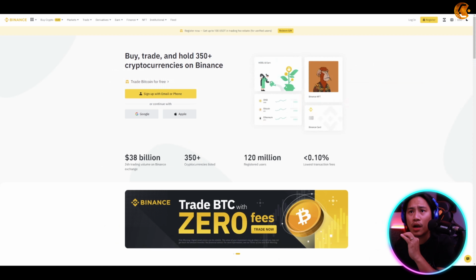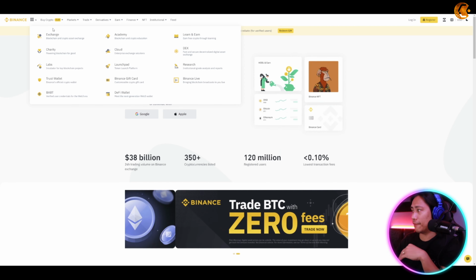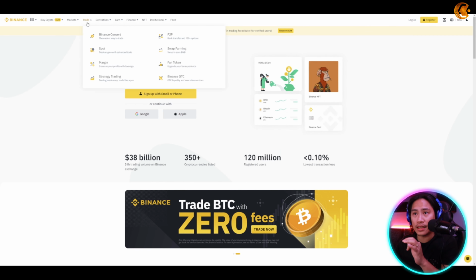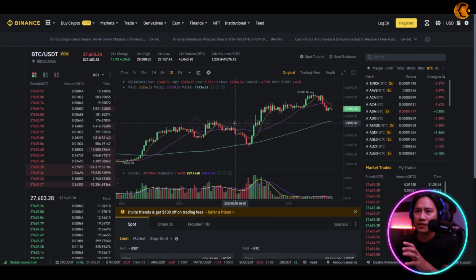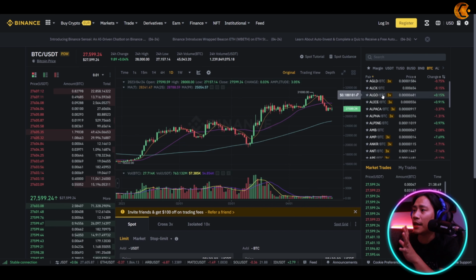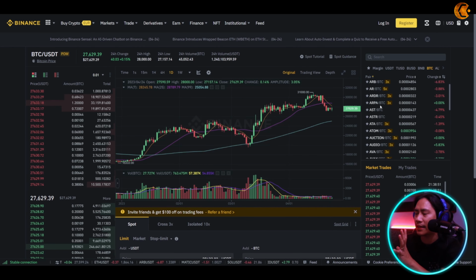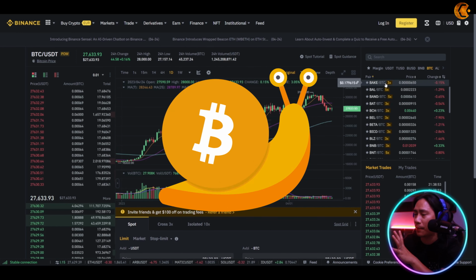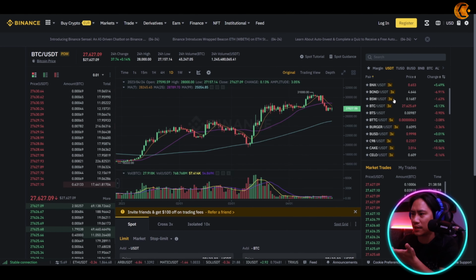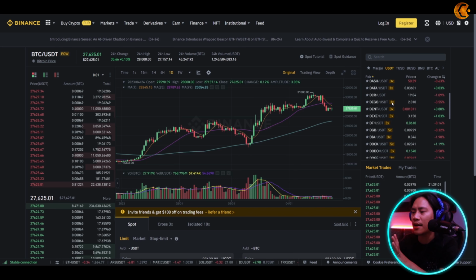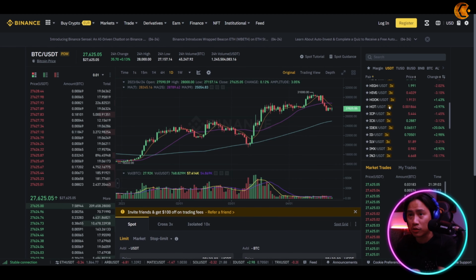Okay, so let's go on and check out Binance. If we go to Binance, guys, and we go to trade, we go to spot. They have different interfaces. For Binance, the trading pairs are on the right side, and as you can see here, that is for the Bitcoin trading pair. For the USDT, this is one of the most common pairs. All right, so you have a lot of crypto that you could choose from in there.